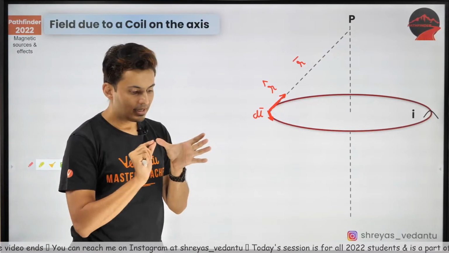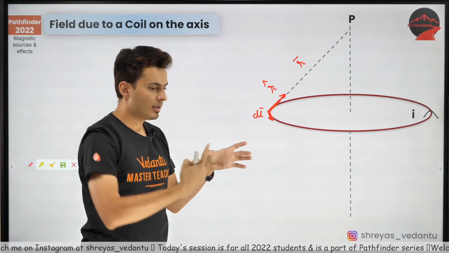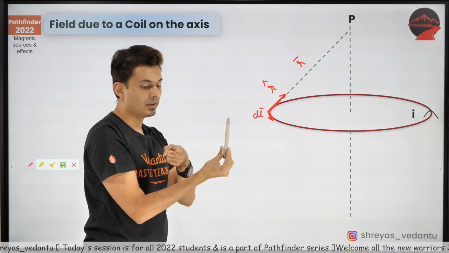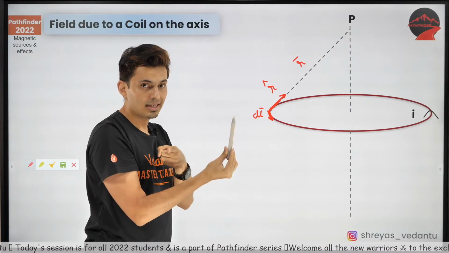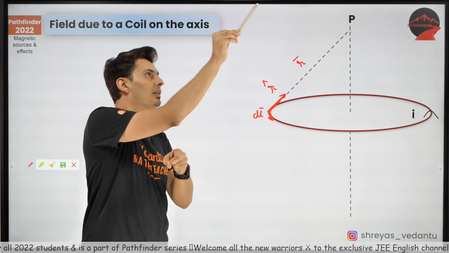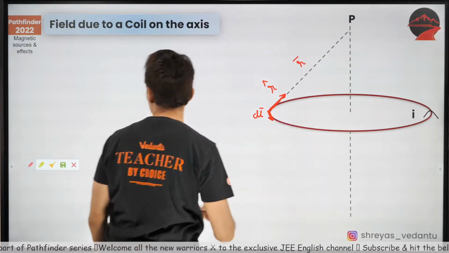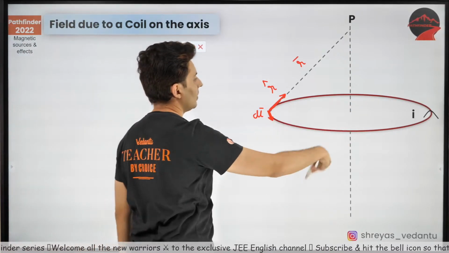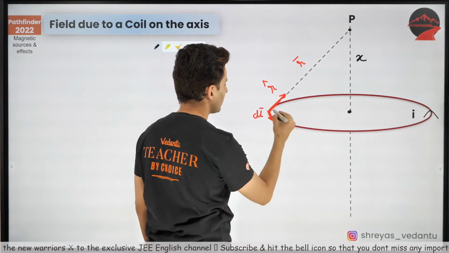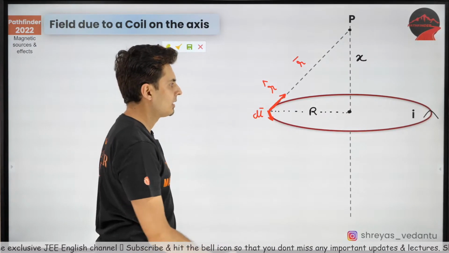Try to visualize this. Think of a horizontal ring. This is the vertical axis. This dl is here, towards you. Keep this in mind. This r is like that. It's pointing towards wherever you want to find the field. Let's assume that this height, or this distance from the center to this point, is x. This one is obviously the radius of the ring, which is r.